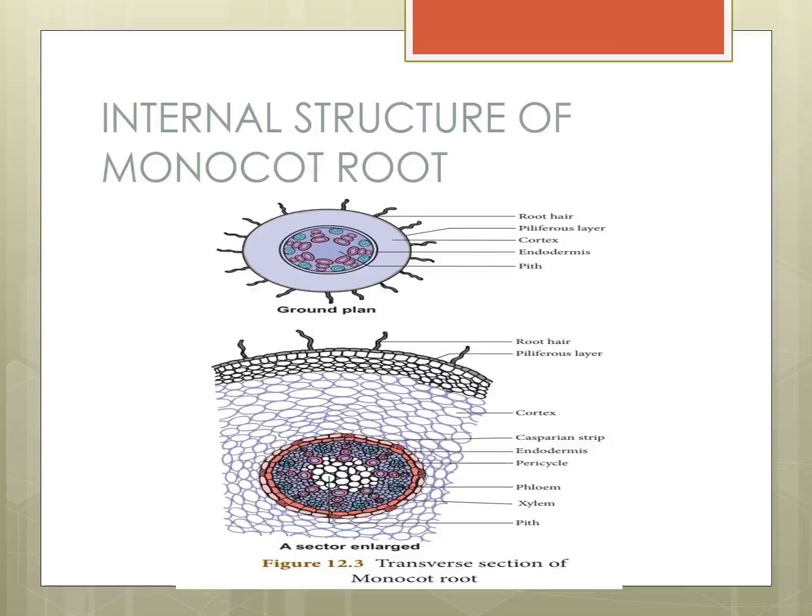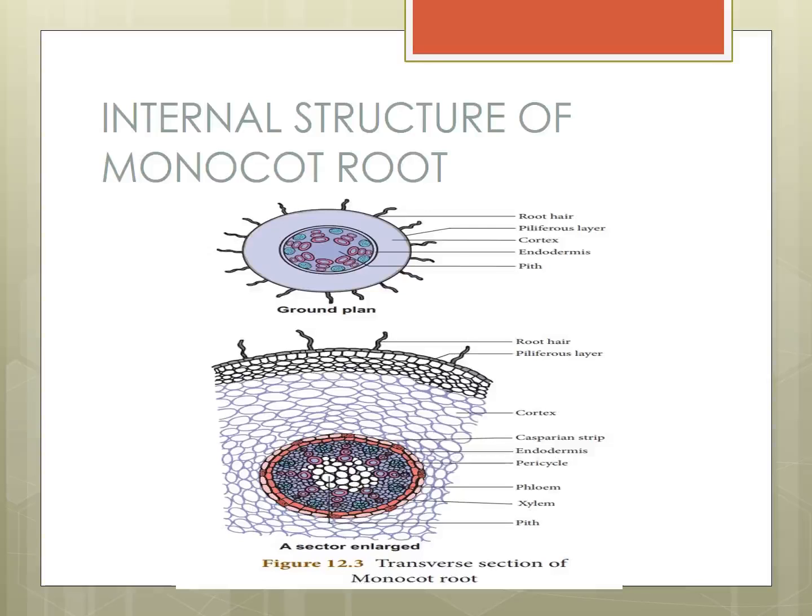Little pith is there. Here pith is also given. Here the phloem and xylem shape is different. The conjunctive tissues are also different. Okay? Now we have to study the internal structure of root.